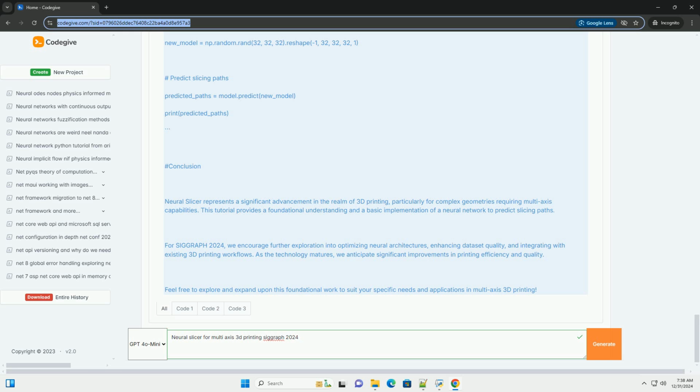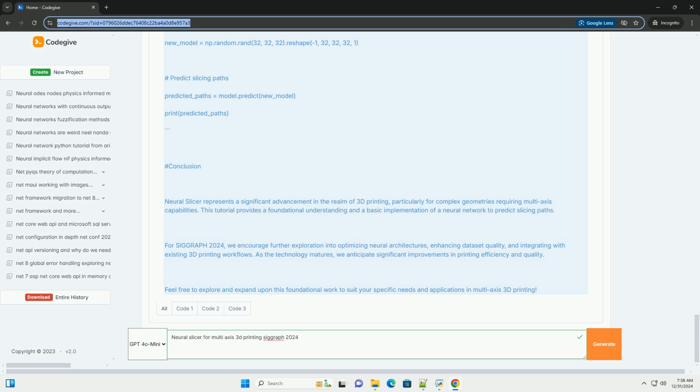Key features: adaptive slicing, automatically adjusts slicing parameters based on the geometry of the model. Multi-axis capability, takes advantage of multi-axis printing to minimize supports and improve print quality. Speed optimization, reduces print time by optimizing the tool path.